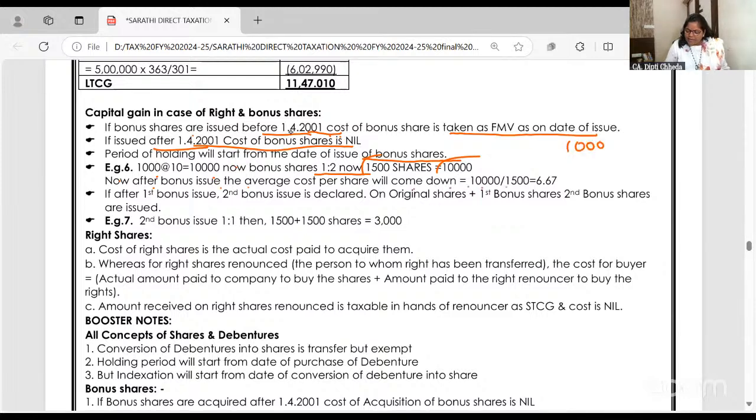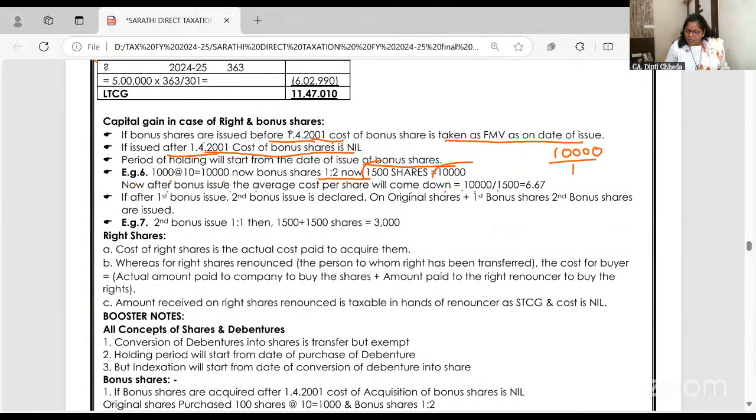I had 1000 shares for 10,000, so 10 per share. Now for 10,000, I have 1000 original shares plus 500 bonus shares, that is 1500. So obviously 10,000 divided by 1500, the per share value goes to 6.67.